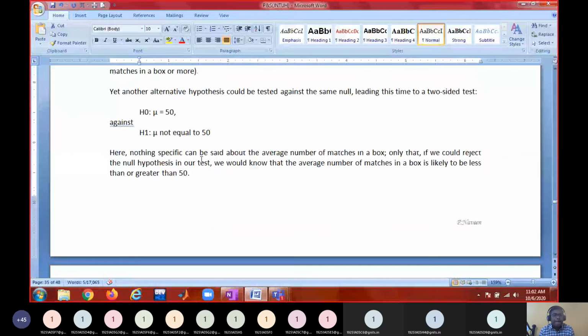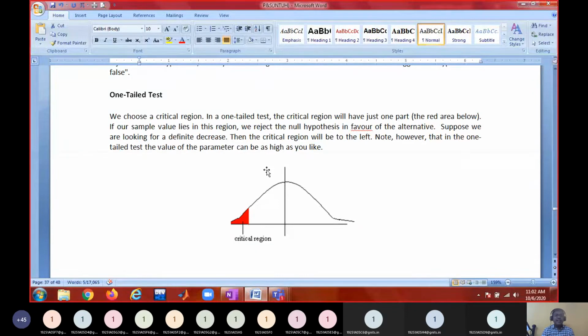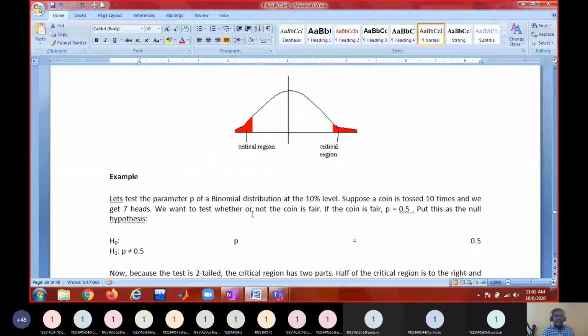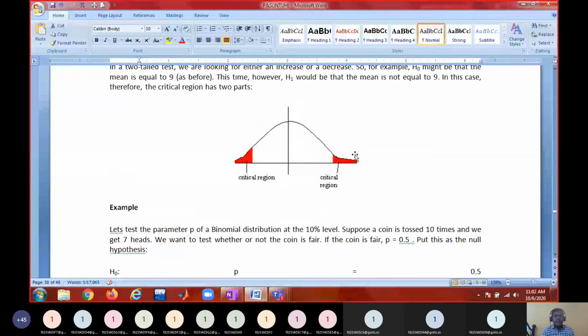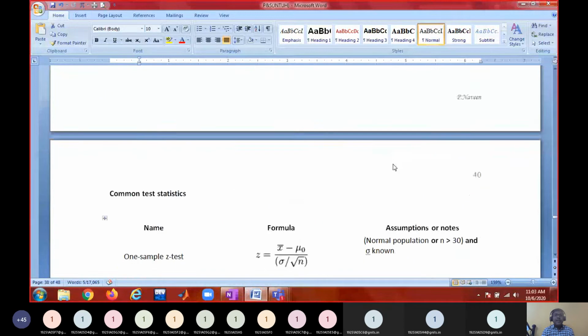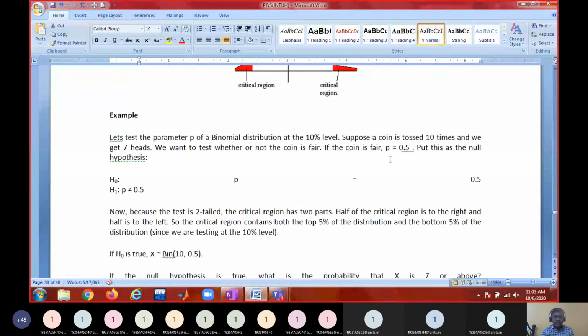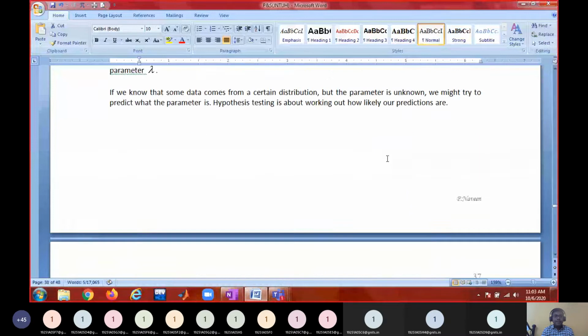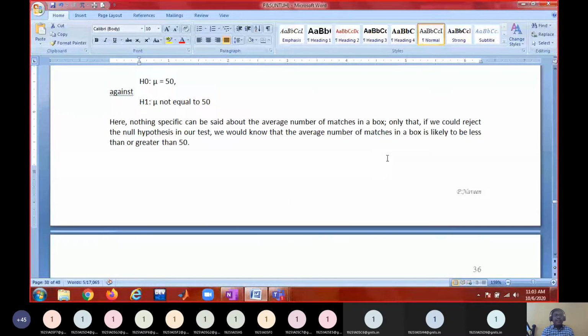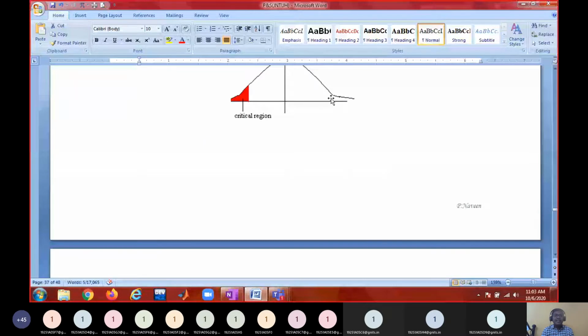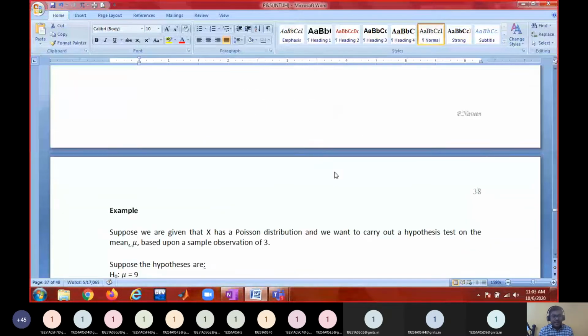So see, this is called a left one tail test, where this reddish part is called the critical region. What is that critical region, I will tell you now. And this is called a two tail test, where the critical region is on both sides. Similarly, you can have a right one tail test also. Instead of the left side, if the critical region is on the right side, that is called a right one tail test.